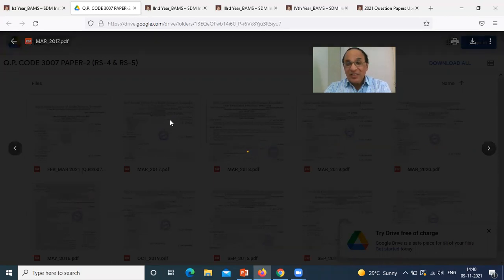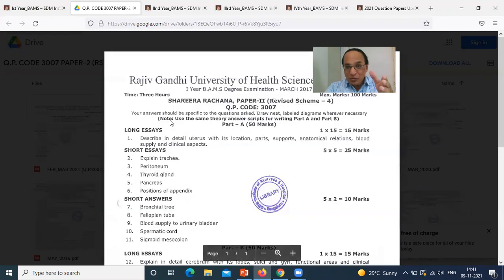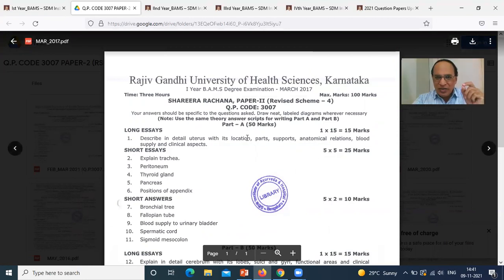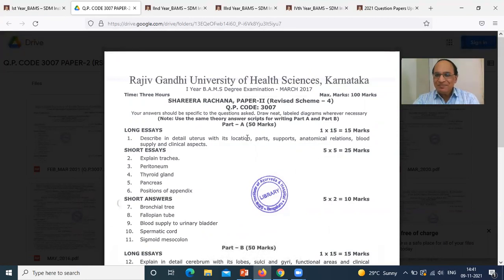We are trying to see the question paper of Sharir Rachana or anatomy. Of course, it depends on the internet speed and on how many windows are opening. Can you see over here? I will just again move my window and try to explain. Rajiv Gandhi University of Health Science, Karnataka. You will say, oh, doctor, I am in Delhi. Doctor, I am in Maharashtra. Doctor, I am in Bengal. Don't worry. Each and every question paper is definitely useful for BAMS students all over India.